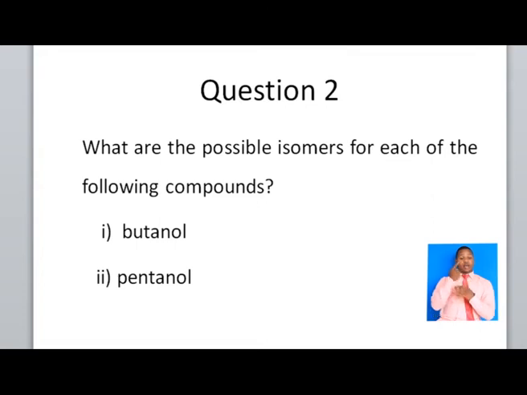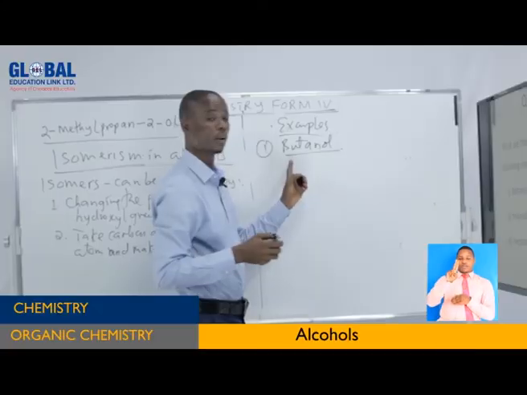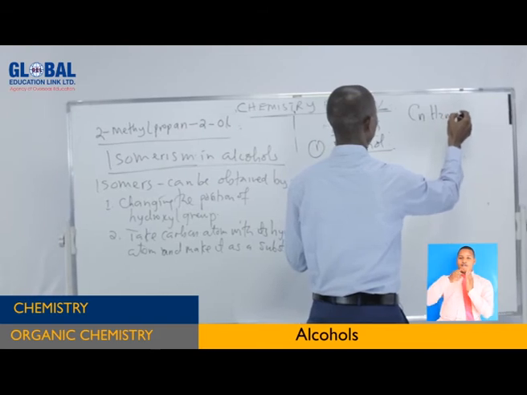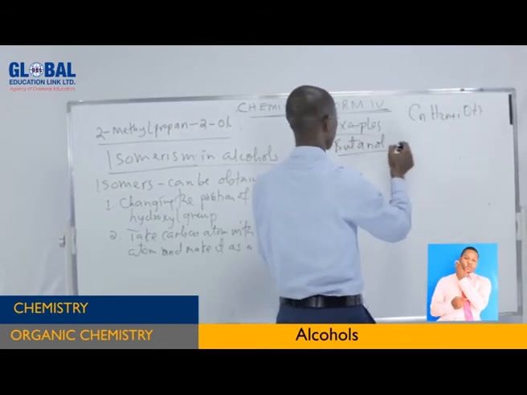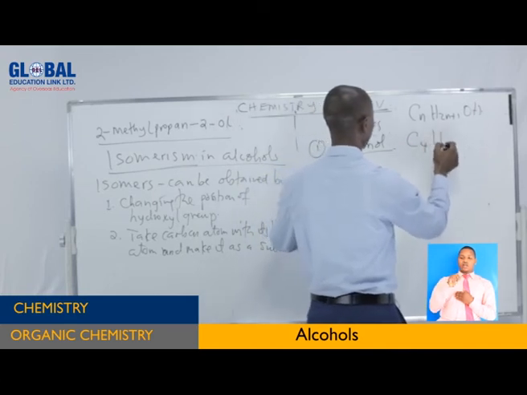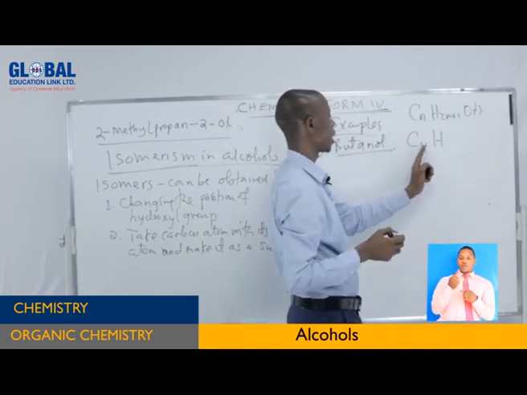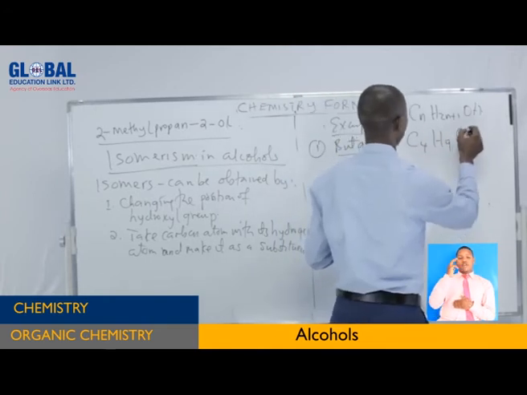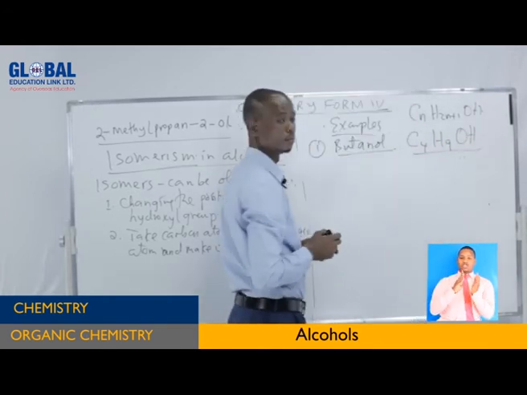Let's start with butanol. The molecular formula of butanol, you write it using the general formula of alcohol. Butanol is C4, because but is 4, and 2 times 4 is 8, plus 1 is 9, so C4H9OH. This is the molecular formula.